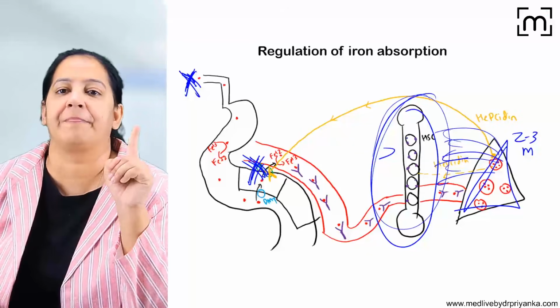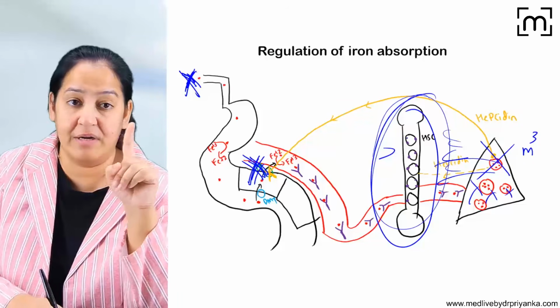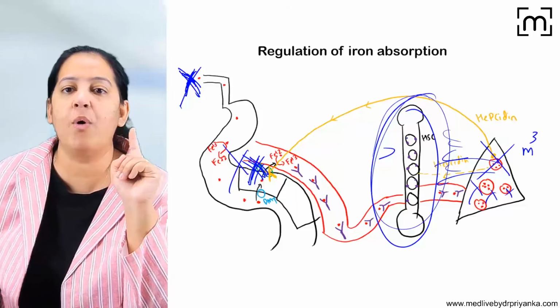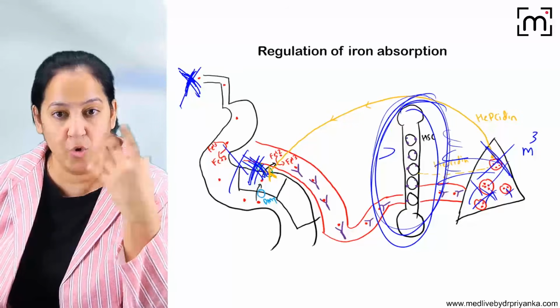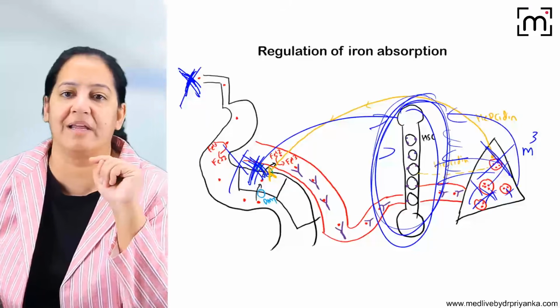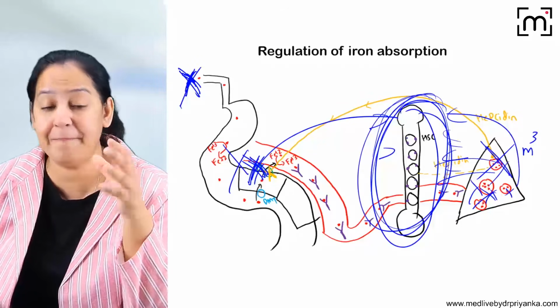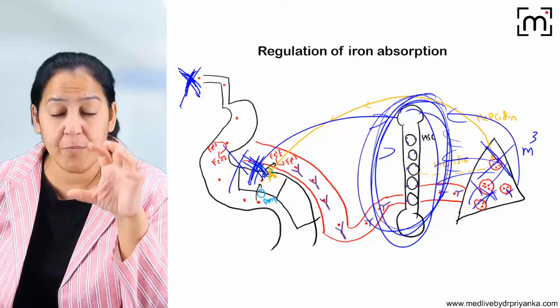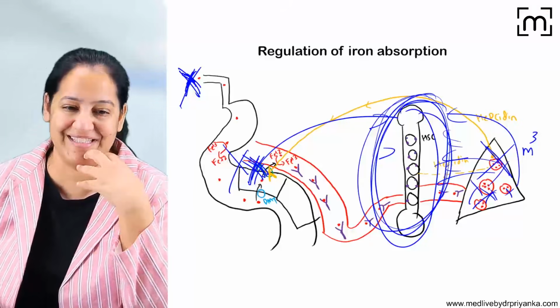But one day will come when the ferritin will also get completely depleted. Now the dietary intake is zero or the absorption is zero, and the ferritin is also zero. So what will happen now? Who will give iron to the marrow? Nobody is giving iron to the marrow. Neither is it coming from intestinal absorption nor from the liver. So the marrow is not getting iron, the erythropoiesis will not be effective, and ineffective erythropoiesis will lead to iron deficiency anemia.